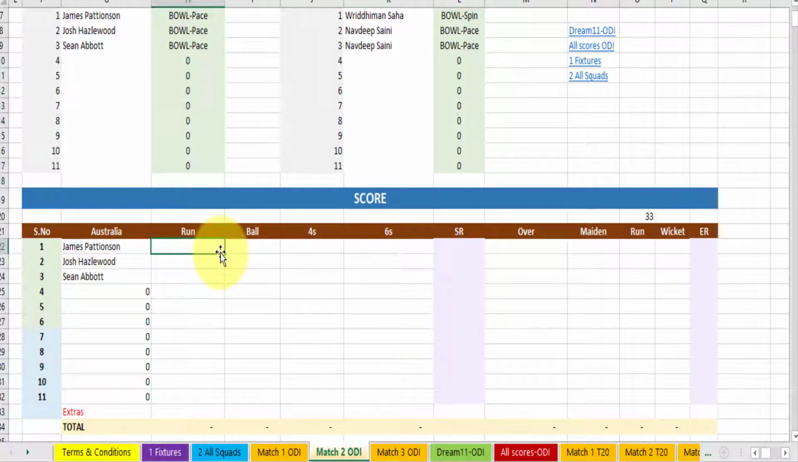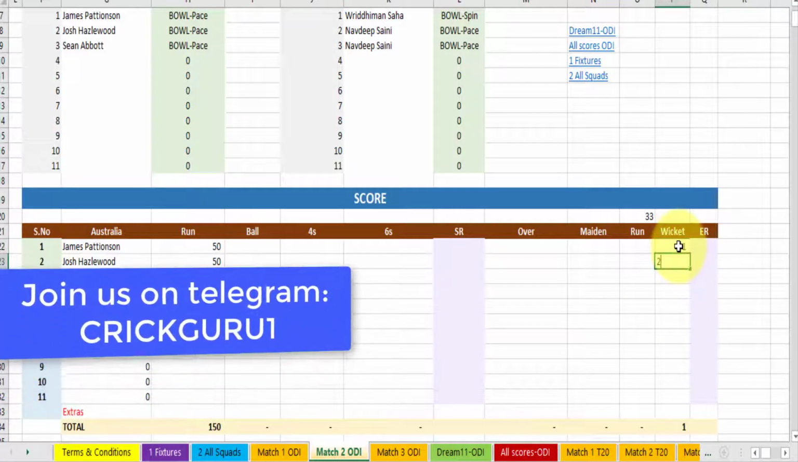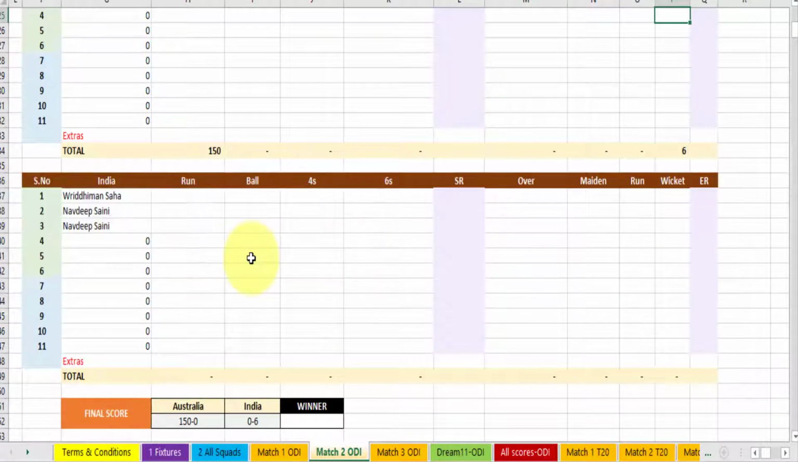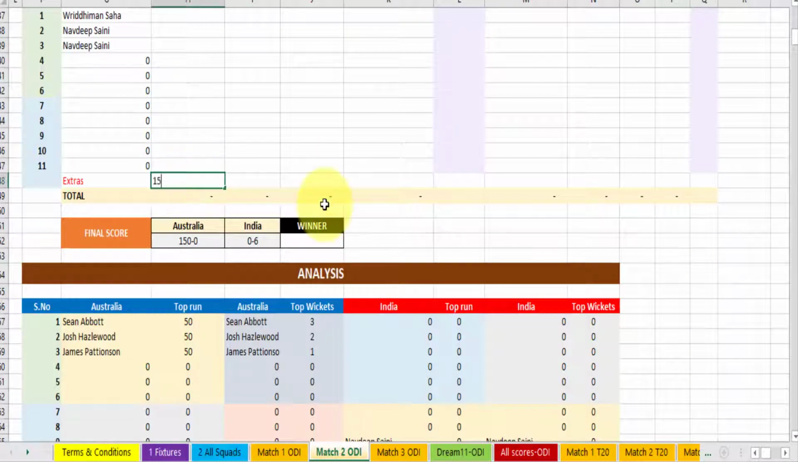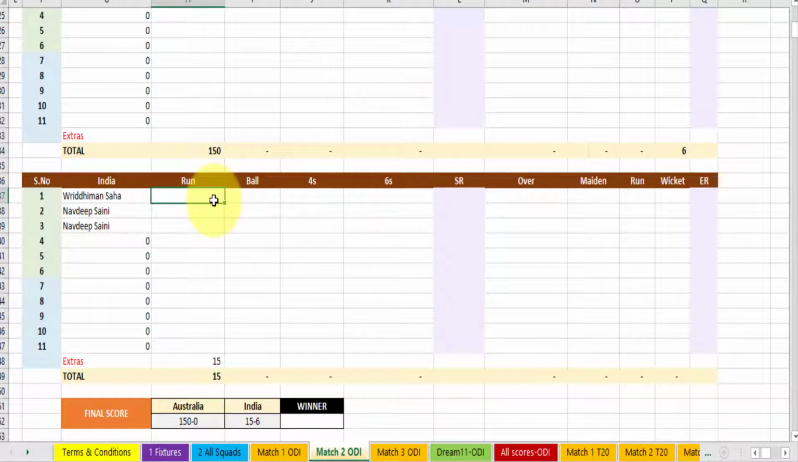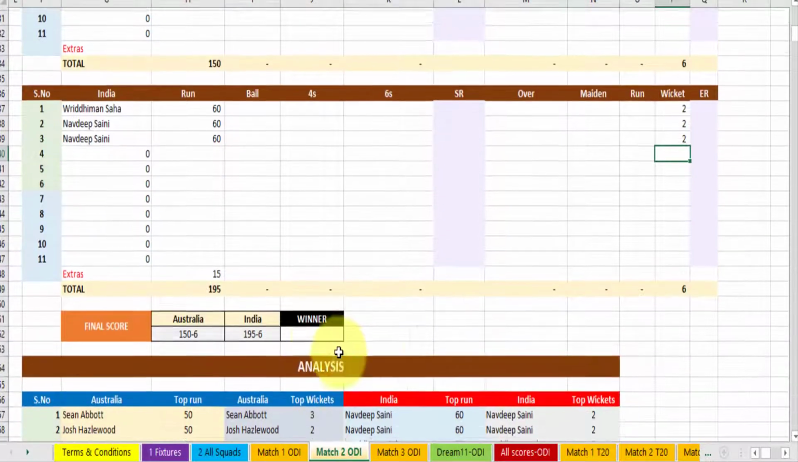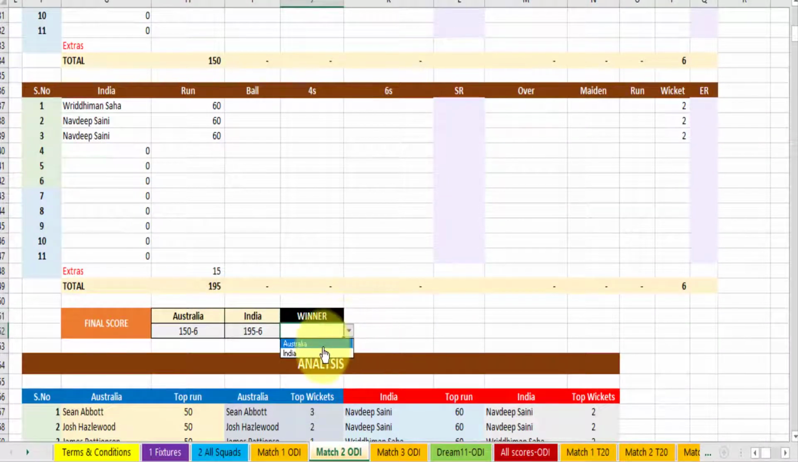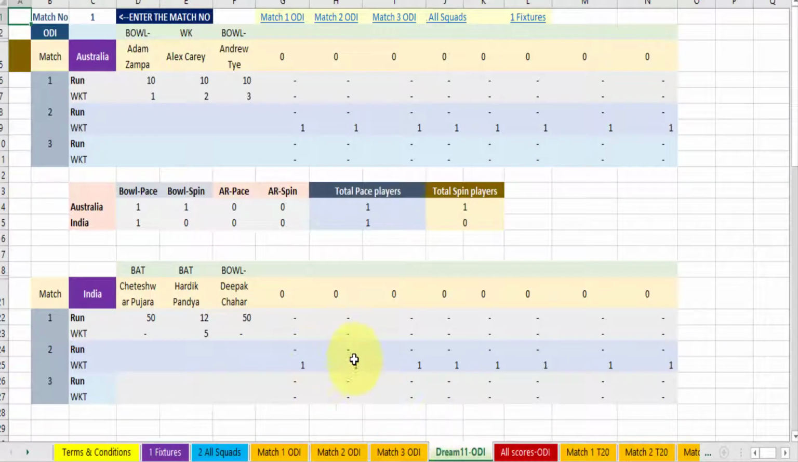They will appear. Again you will be entering all the score details. Extras, if there is any extra run, you will be entering here also. And again 60, 60, 60, 2, 2, 2, and again India is the winner. So every detail will be entered, and this is how this Dream 11 ODI sheet works.